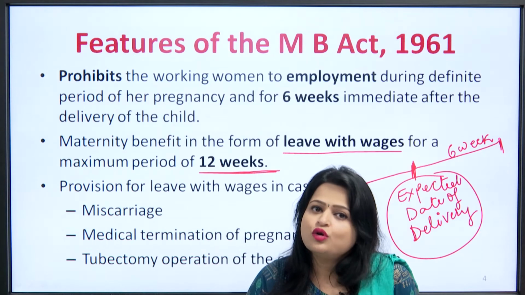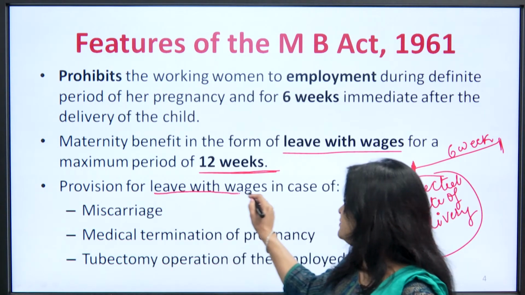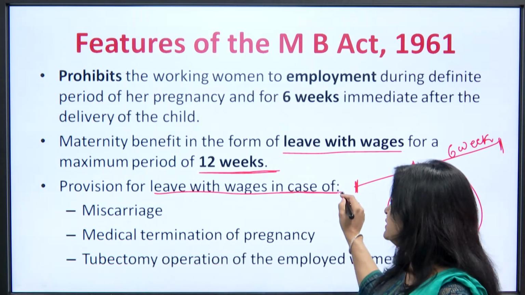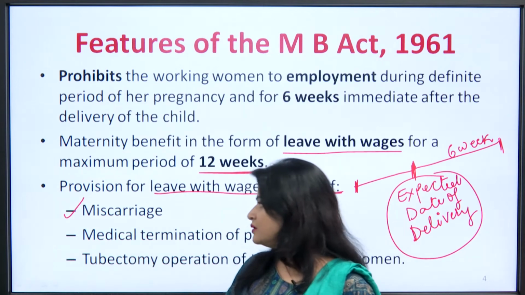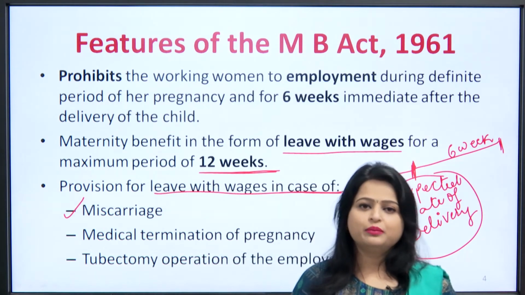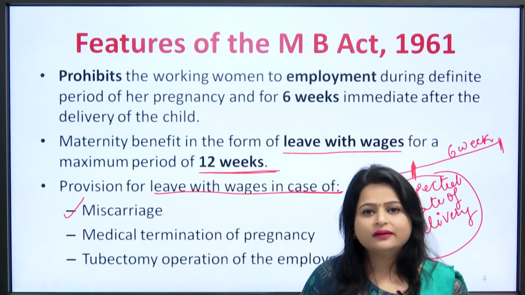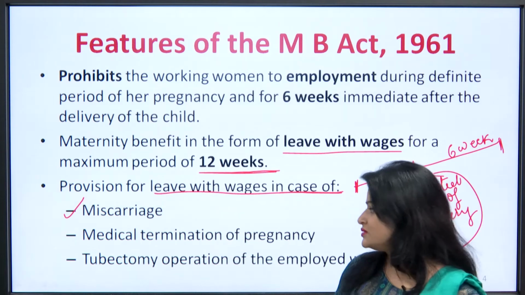There are certain more provisions, like provisions for leave with wages in cases like miscarriage. If there is any mishappening with the baby, in that case, if a miscarriage happens, then there is a provision for leave with wages.